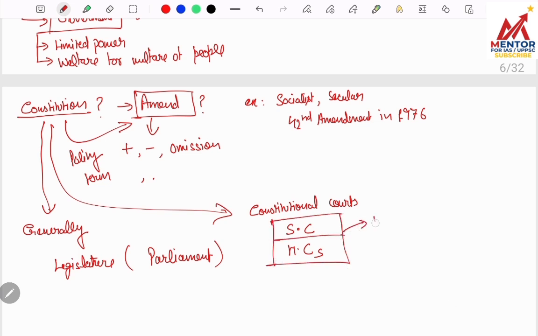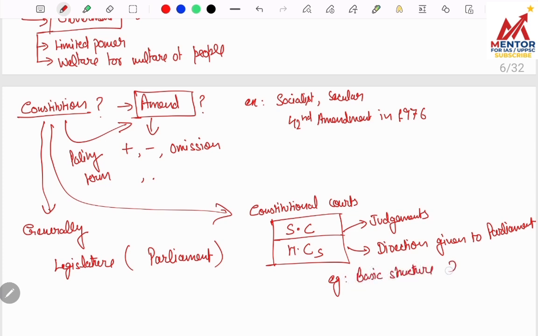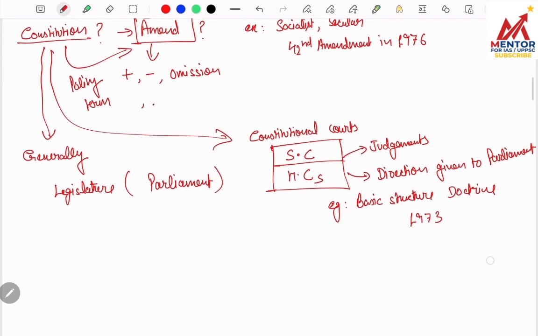How? By their judgments or by directions given to Parliament. Example of this, basic structure doctrine, 1973. I hope till now everything is clear to you.